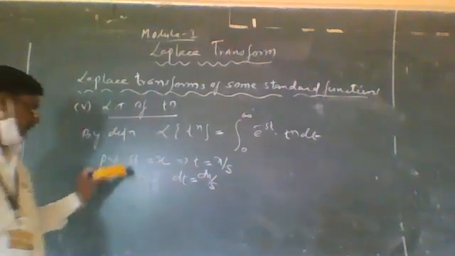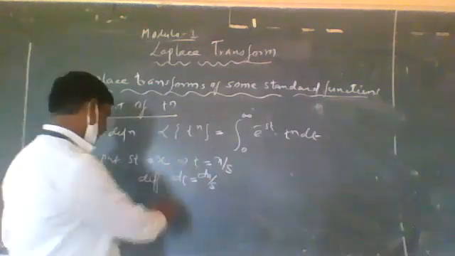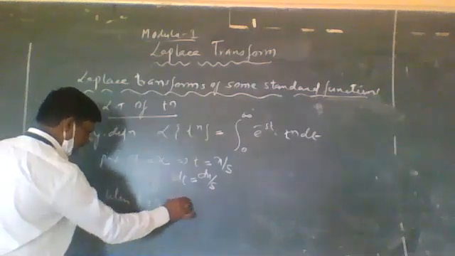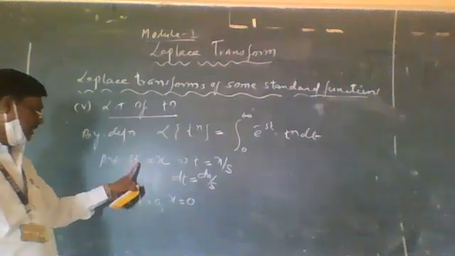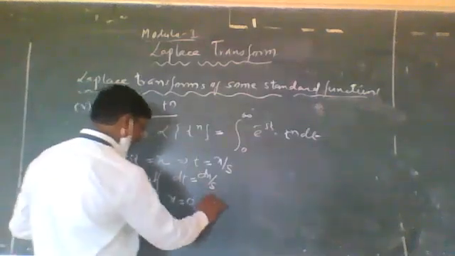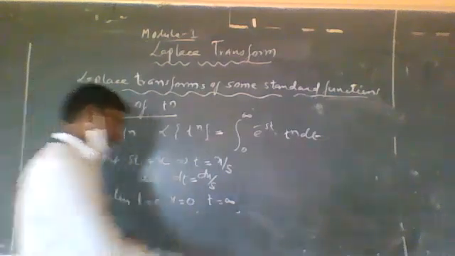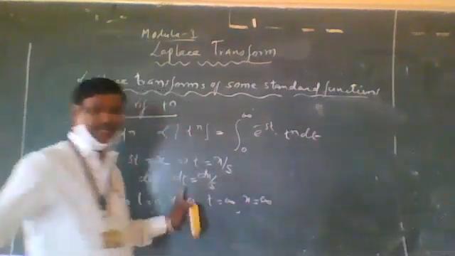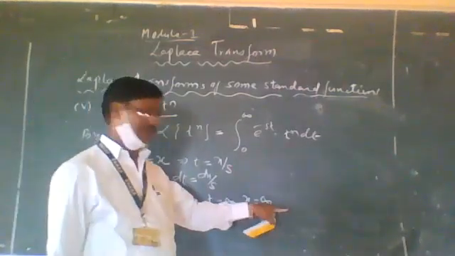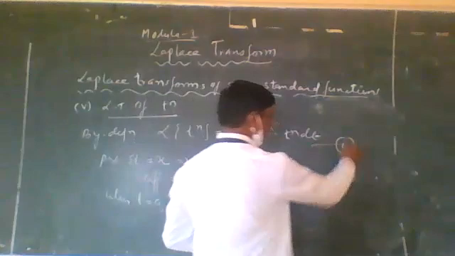When you take the substitution, st is the variable in terms of x, and you can change the limits also. When t is equal to 0, x also becomes 0, and when t is equal to infinity, infinity into s is also infinity, so x also becomes infinity. So the limits are unchanged. Substitute all these values in equation number 1.